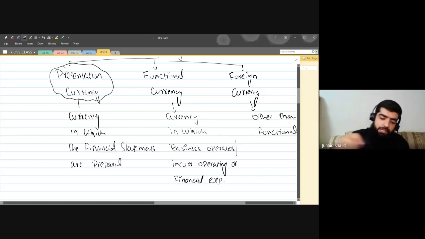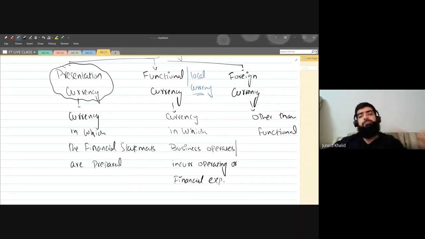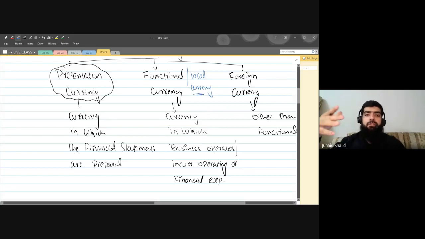Now, what is functional currency? The other name of the functional currency is basically the local currency, the currency in which you are doing the transactions. For example, you are paying salaries to the employees in dollars. You're paying rent to your landlord in dollars. You are purchasing goods from the supplier in dollars. You're selling goods to your customers in dollars.